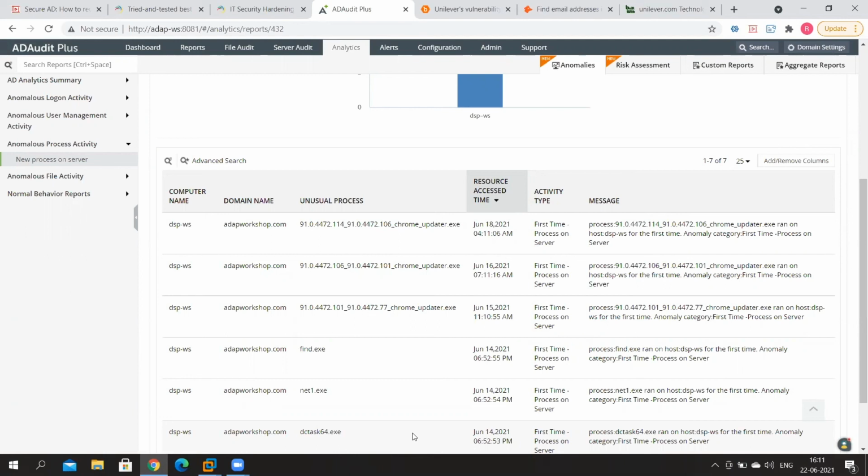But with a solution like AD Audit Plus, you can track this as an unusual process through a report like this. And not just that, like we spoke earlier, you can go into the alerts tab and get alerted whenever an unusual process is run for the first time on any critical server. So you can set this up as an alert to proactively keep your organization secure and to make sure that your privileged accounts are also kept secure.